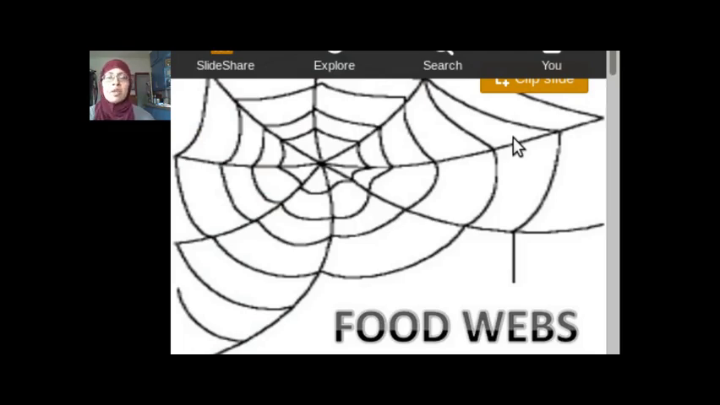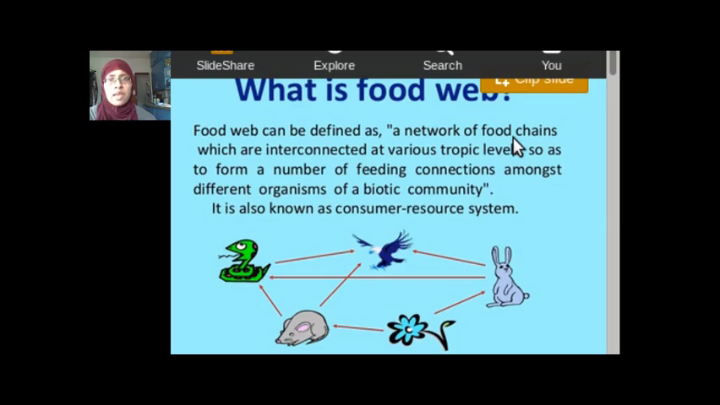So now we're going to move on to food webs. So what is a food web? We talked about a food chain being one line of the sun and some organisms eating it. But it's one line, it's linear. So a food web is simply a network of several food chains put together. That's all it is, several food chains that are connected together.